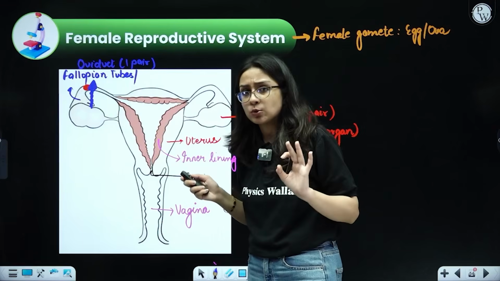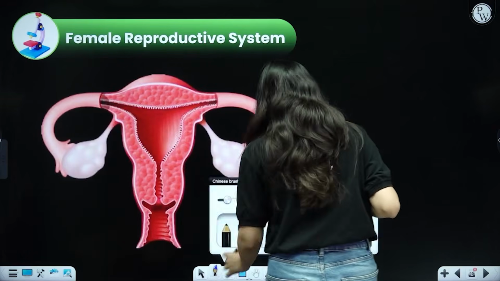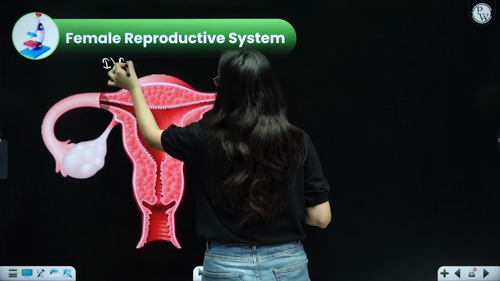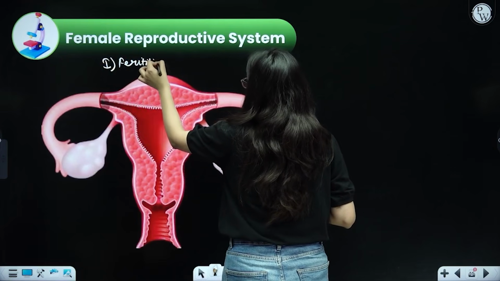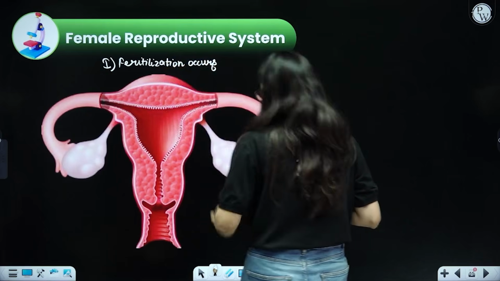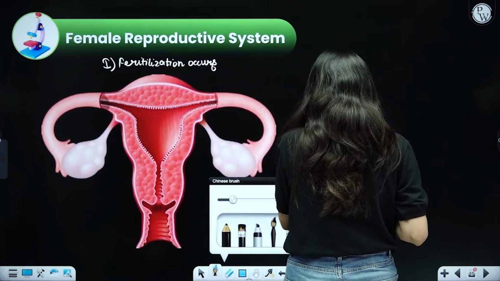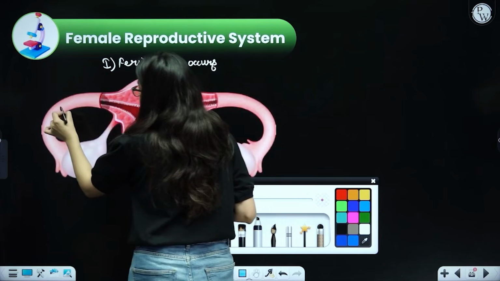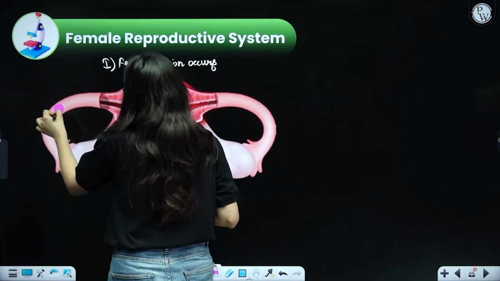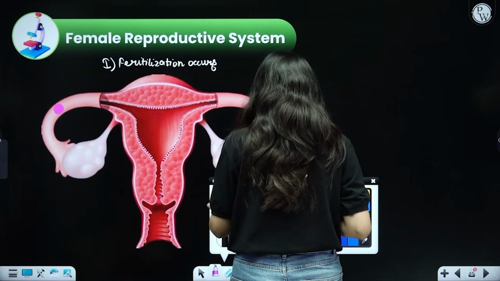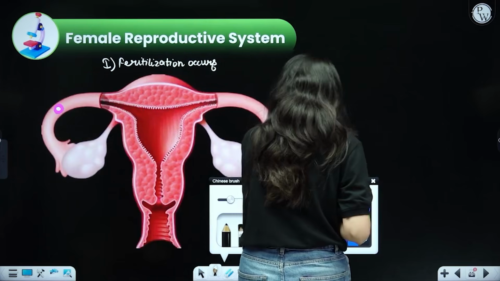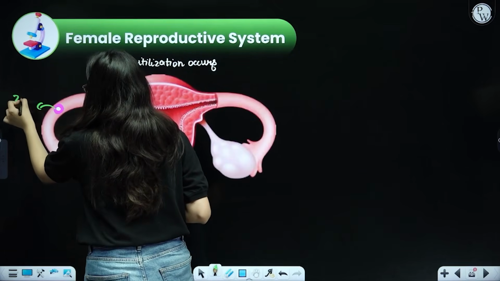Okay. Now assume that fertilization has taken place. Assume in the first condition that fertilization occurs successfully, and then see the changes that will take place. Okay, so over here let us see that fertilization took place and one big zygote has been formed. Because you know what a zygote is, beta? Zygote is actually a single cell structure that is formed after fertilization of the male as well as the female gamete. So this is the zygote. Let us also label it so that you don't get confused.